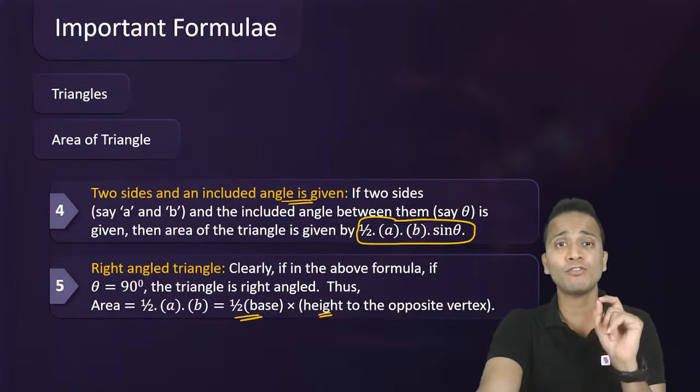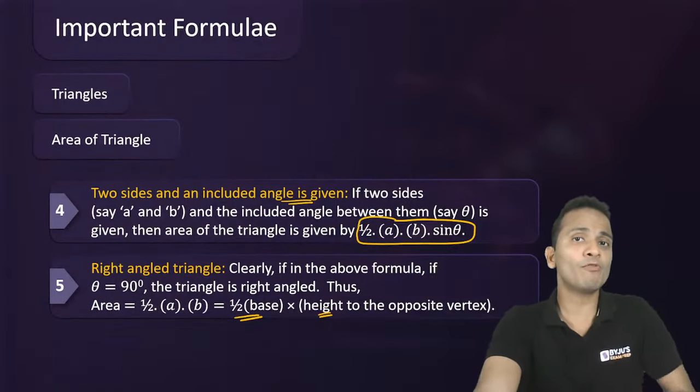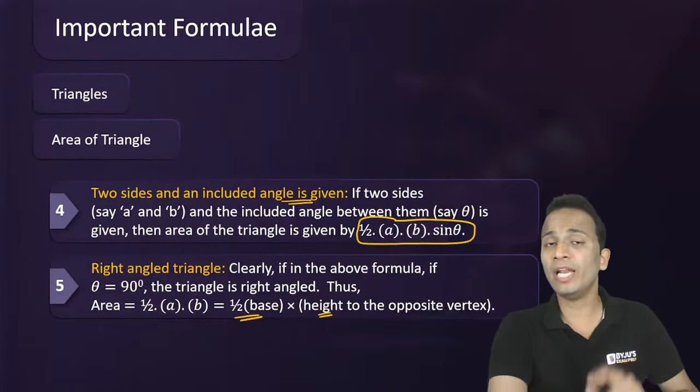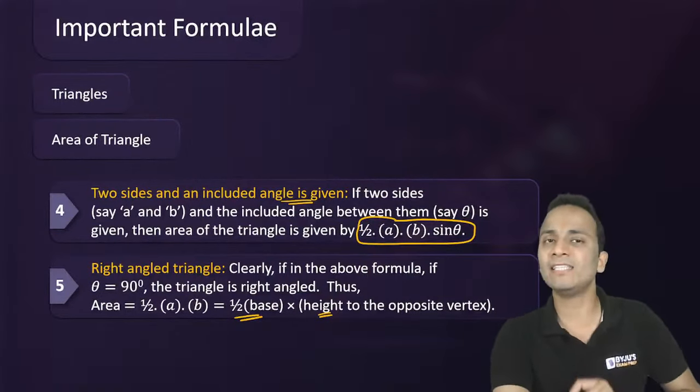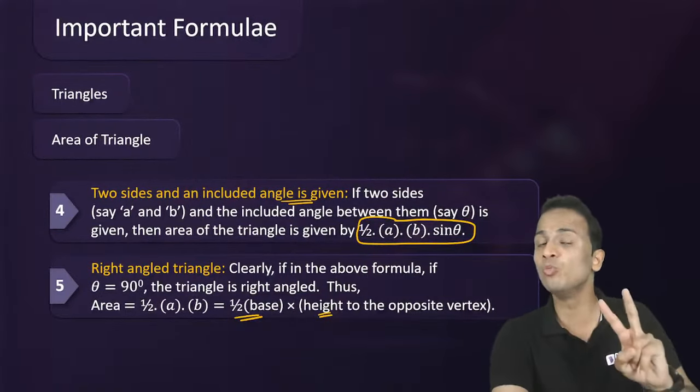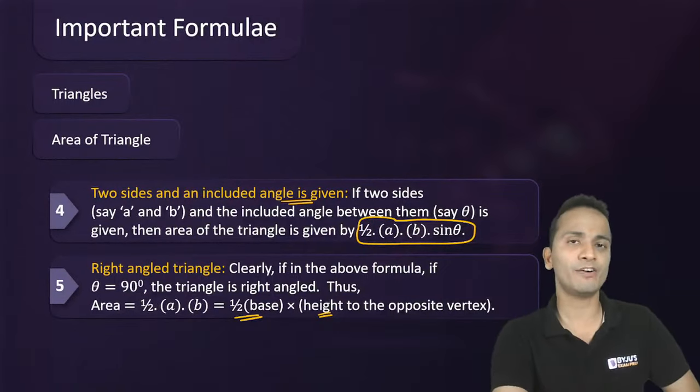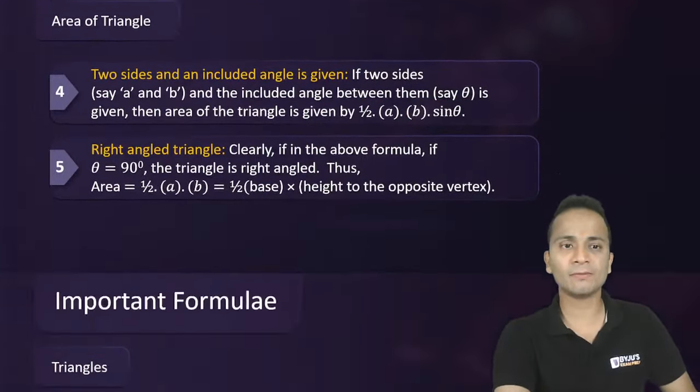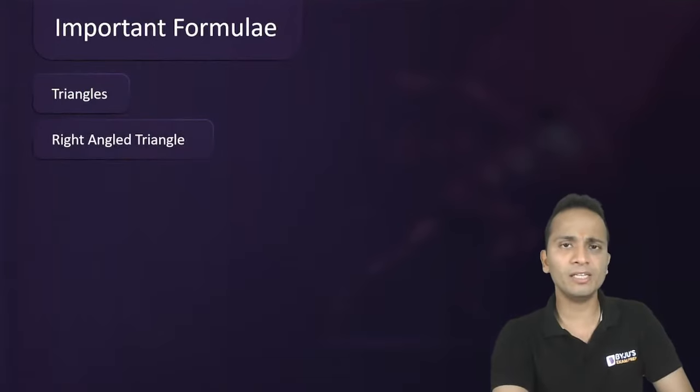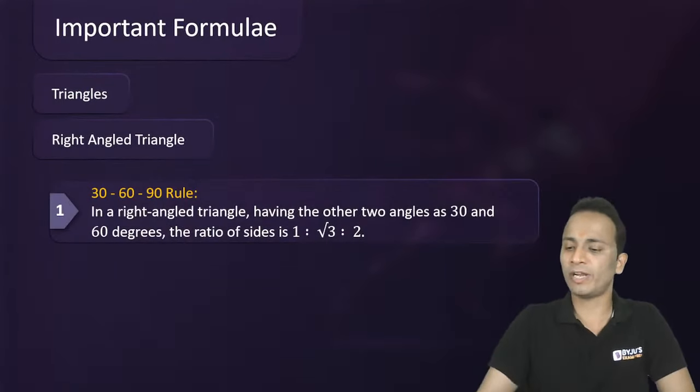Wait and watch for some more formulas for area of triangles related to inradius and the circumradius. So we still have two more formulas to come for area of triangles. But before that, we'll take on some of the important properties of triangles.